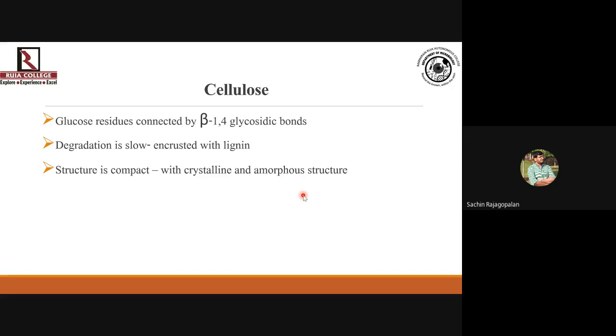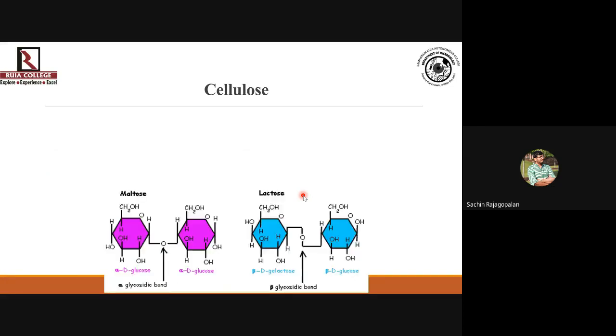The structure of cellulose is very compact, has a very crystalline structure that you will see. But in many cases, you will see that in nature it is there in the amorphous form as well. So it is prevalent in both forms, crystalline as well as amorphous, and the structure is very compact. If you try to study how many glucose residues cellulose has, the number is enormous compared to what you can find in starch and glycogen. So it has an enormously huge number of glucose residues. To break such a compact structure, you are going to do a lot of hard work.